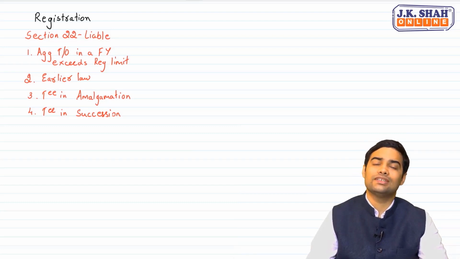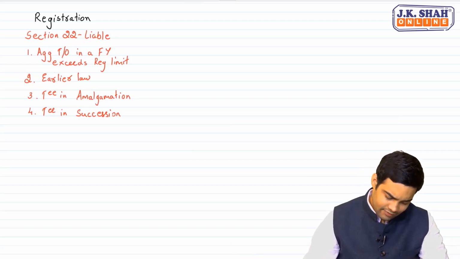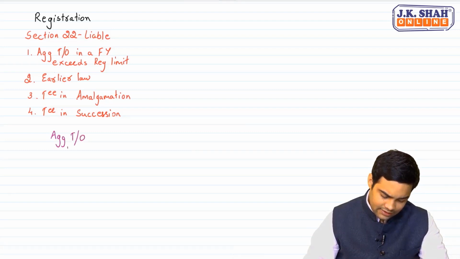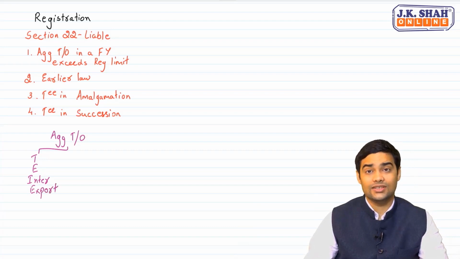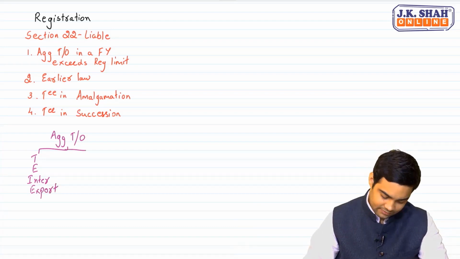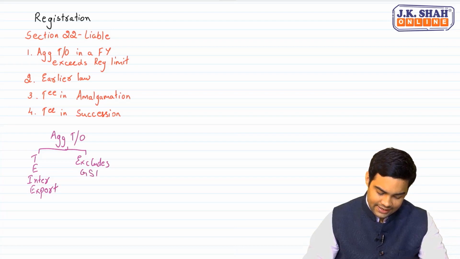Be careful about the term aggregate turnover. Aggregate turnover includes taxable supplies, exempt supplies, interstate supplies and export of goods or services. But what does it exclude? It excludes GST. It also excludes inward supply under RCM.